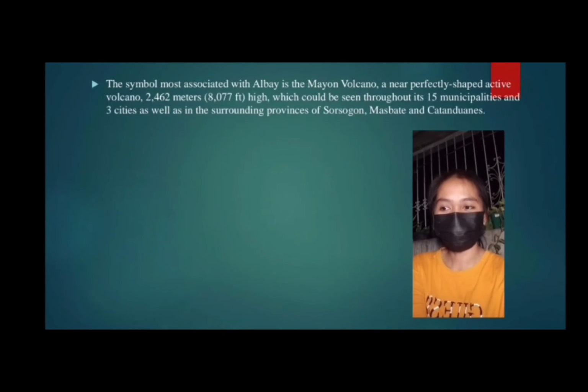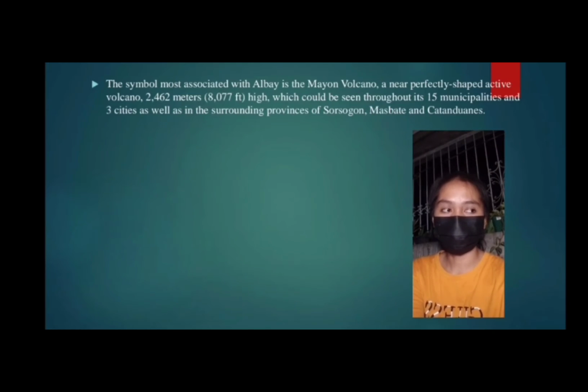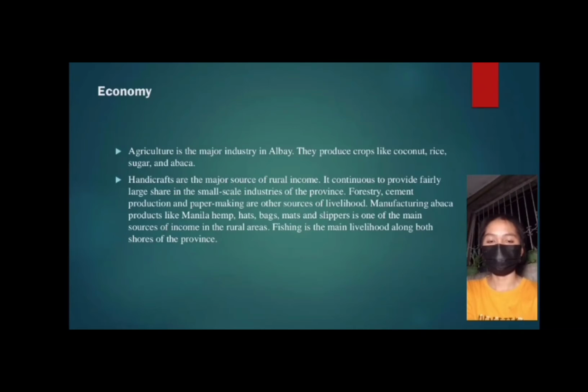The symbol most associated with Albay is the Mayon Volcano, a near perfectly shaped active volcano, 2,462 meters, or 8,077 feet high, which could be seen throughout its 15 municipalities and 3 cities, as well as in the surrounding provinces of Sorsogon, Masbate, and Catanduanes. Economy. Agriculture is the major industry in Albay. They produce crops like coconut, rice, sugar, and abaca.